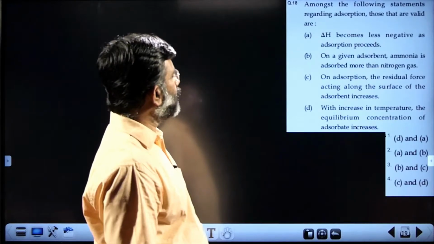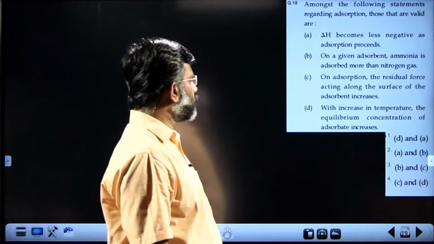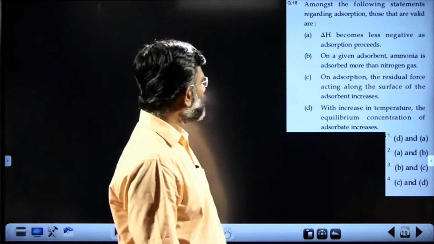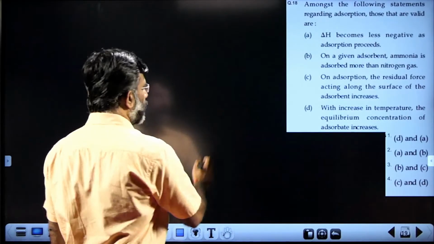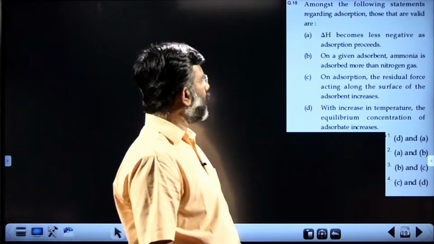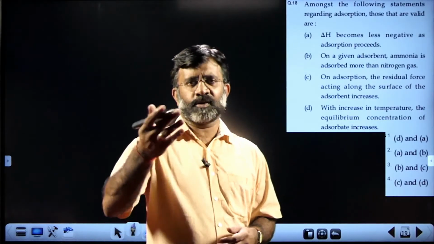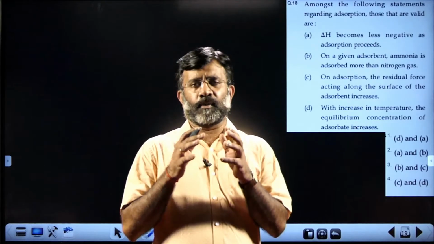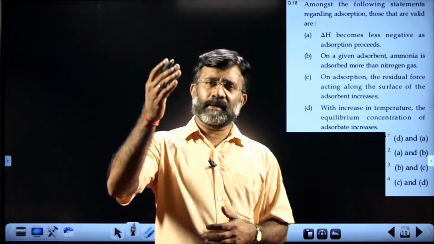Among the following statements regarding adsorption, those that are valid statements are. First statement: delta H becomes less negative as adsorption proceeds. You know, adsorption is an exothermic process. As the process proceeds, it becomes less negative because when more surface area is occupied, the exothermic nature gradually decreases.